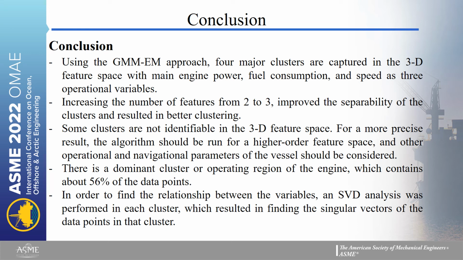In the last section, I'm going to talk about the conclusions of this research. By implementing the Gaussian mixture models and expectation maximization algorithm, four major clusters are captured in the three-dimensional feature space. Increasing the number of features from 2 to 3 improved the separability of the clusters, and the algorithm converged in fewer steps. Obviously, some clusters are not identifiable in the three-dimensional feature space.